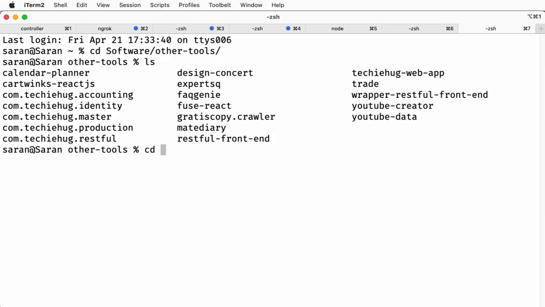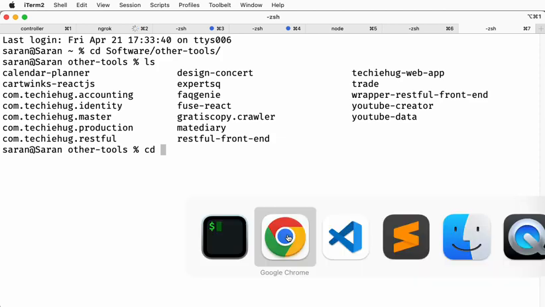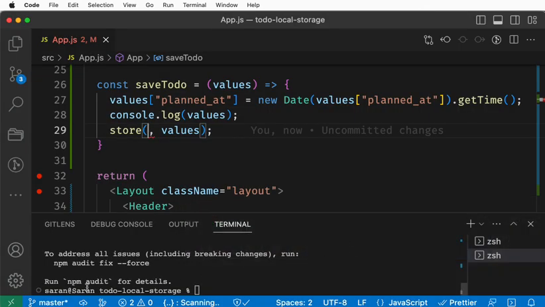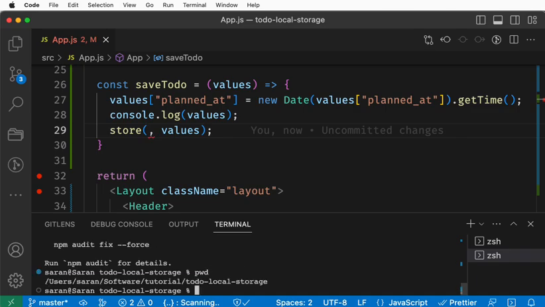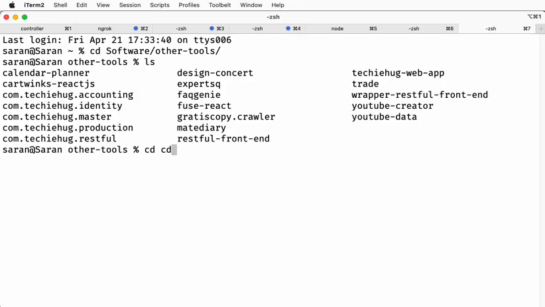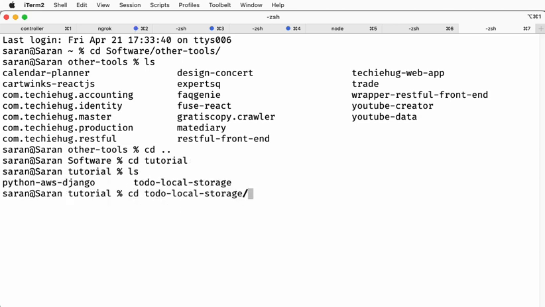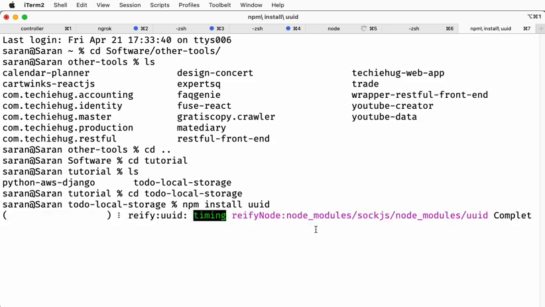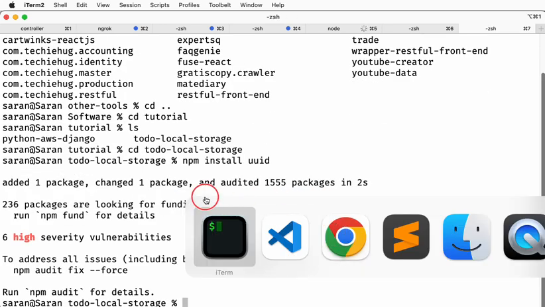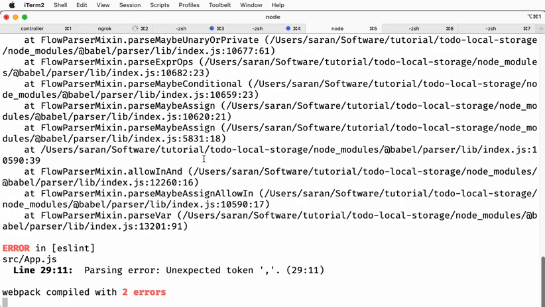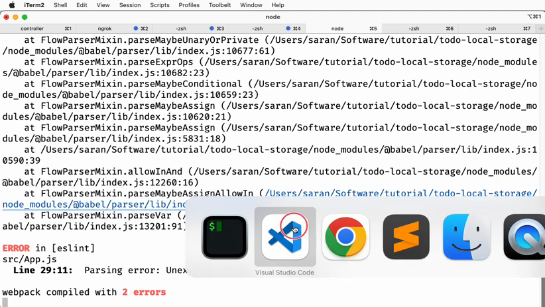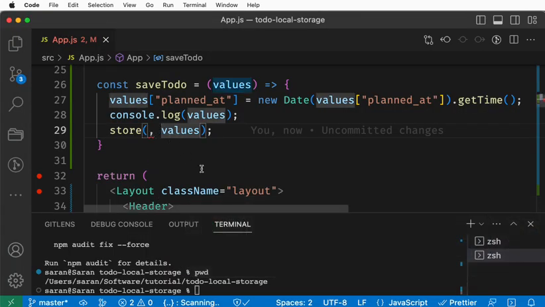Where is my folder? Here. Okay, cd to the to-do local storage folder, and just paste npm install uuid. It will now install. You see this keeps compiling our code, so there is some error in line 21. We'll fix it shortly.